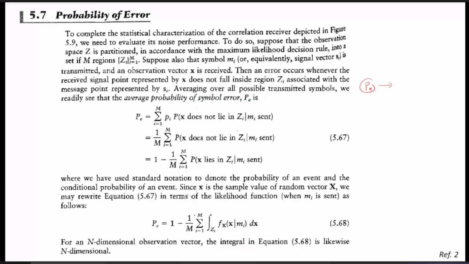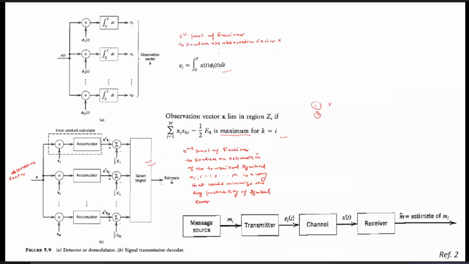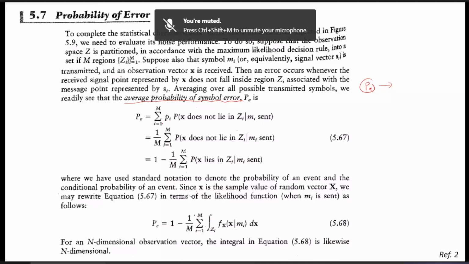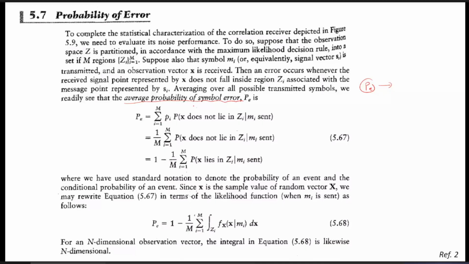It is very simple. The average probability of symbol error for the correlator receiver is given by the summation, because there are n correlators. So there will be the summation, and since M symbols have been transmitted, we need to sum over all the transmitted symbols. And this Pi is the a priori probability of the symbol mi. So if the symbol mi has been transmitted, then the corresponding a priori probability is Pi.